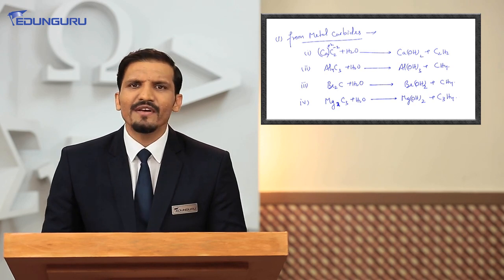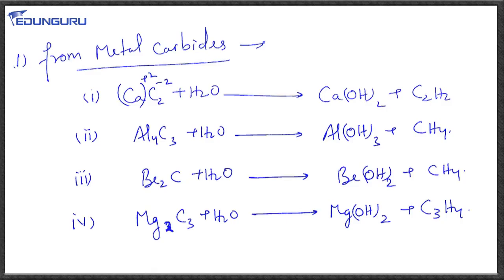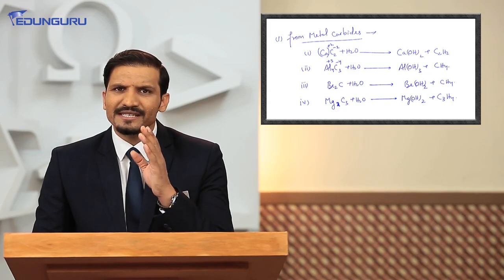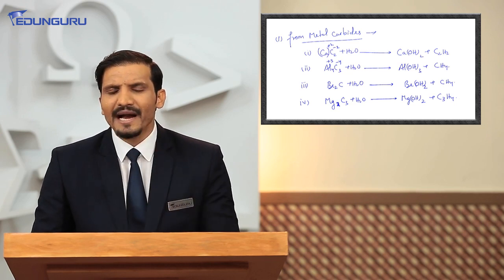On the other hand, for Al4C3, the oxidation number of aluminium is +3, therefore the oxidation number of each carbon is going to be -4. -4 means each carbon should get saturated with 4 hydrogen, and there is just one hydrocarbon where a carbon is saturated with 4 hydrogen, and that is methane only.